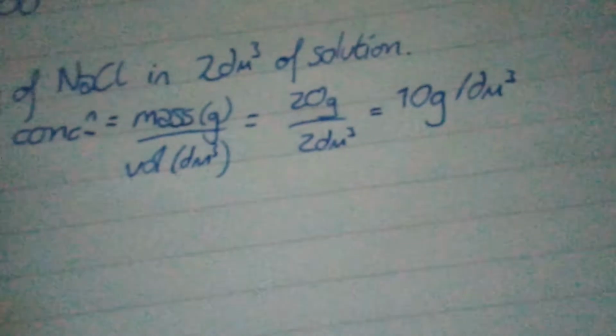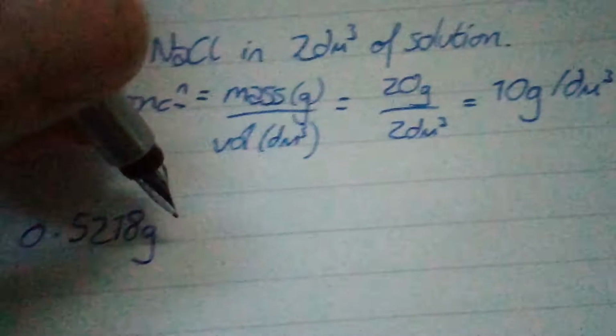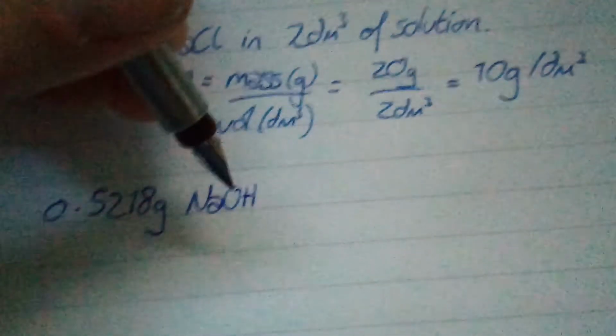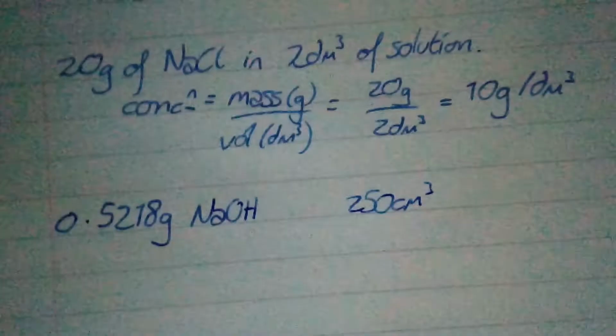Next one is, say I have 0.5218 grams of sodium hydroxide, and I have that in 250 centimetres cubed of solution.